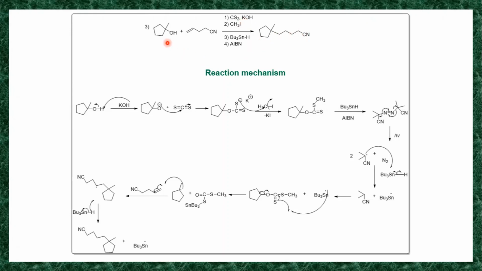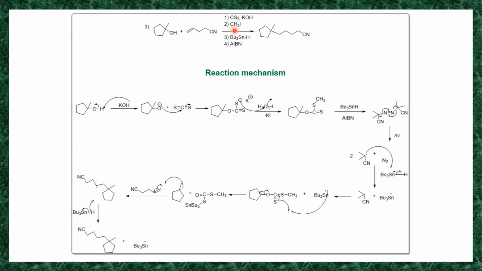So the OH will be replaced, and this carbon is directly joined to this carbon. When you do this reaction by addition, elimination, or substitution, any reaction, it is not possible to add this carbon to this carbon or directly replace this oxygen by this group, but it is possible by radical reaction.